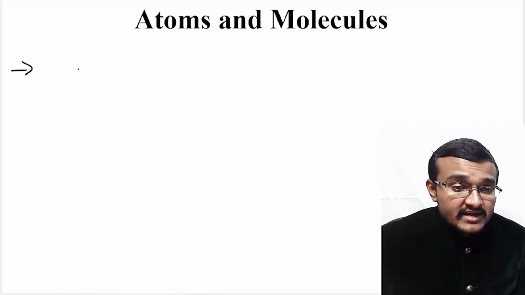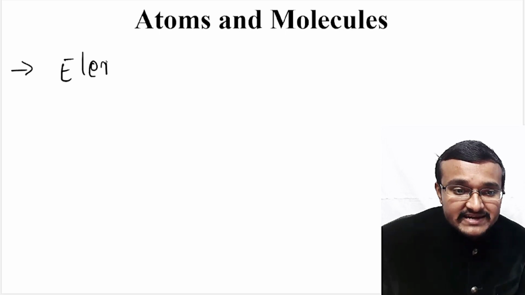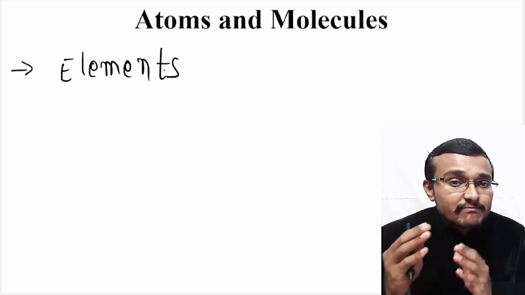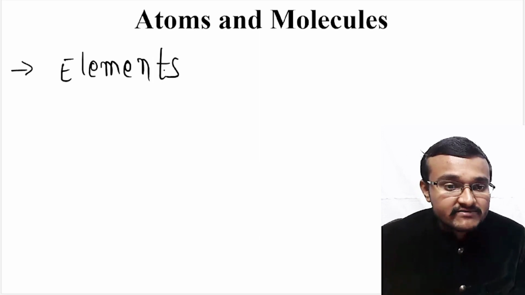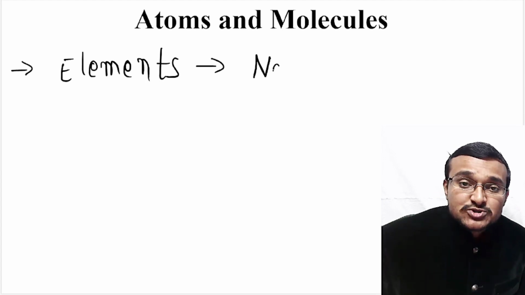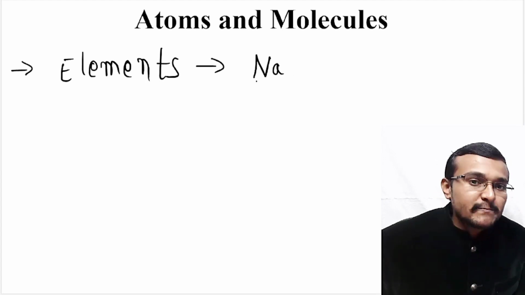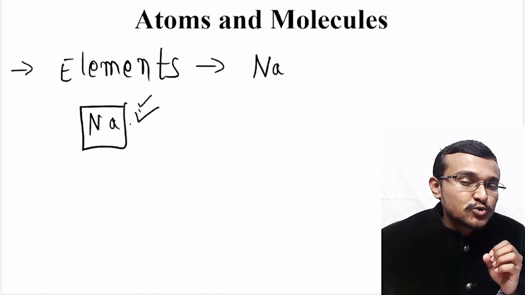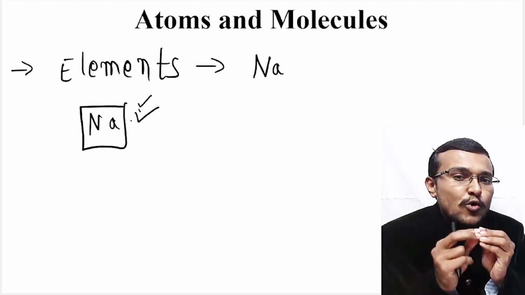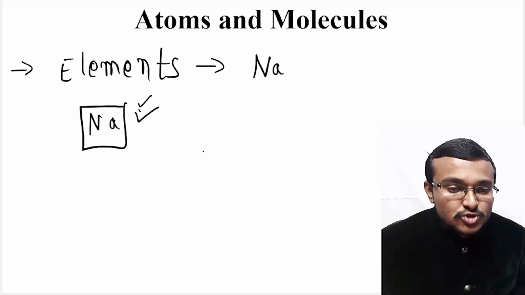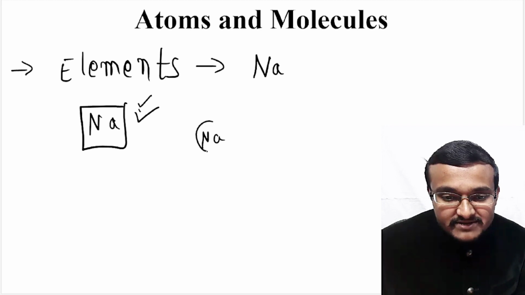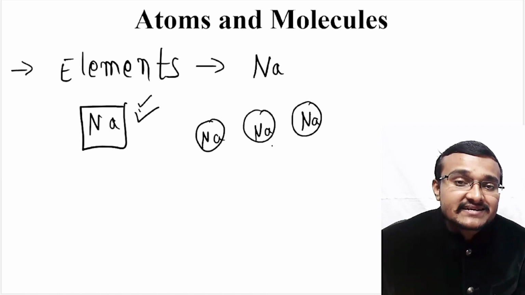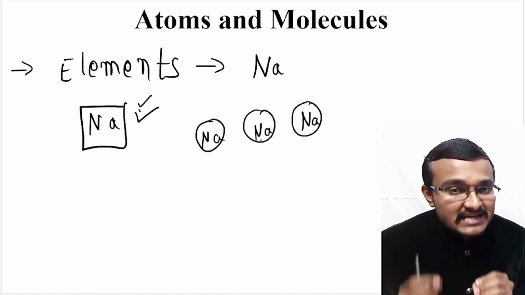Coming to the third postulate, if you consider a particular element, then atoms of that element will have identical mass and identical chemical behavior. For example, take sodium. If you take sodium metal, this sodium element is made up of so many sodium atoms. All these Na atoms will be identical in nature, identical in mass and also identical in chemical behavior.